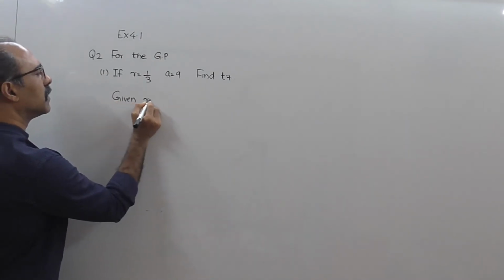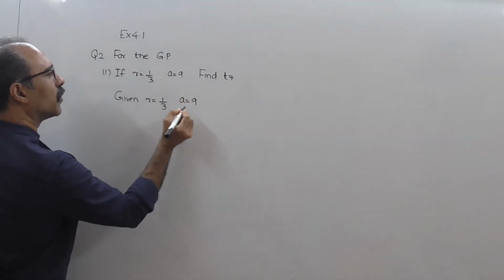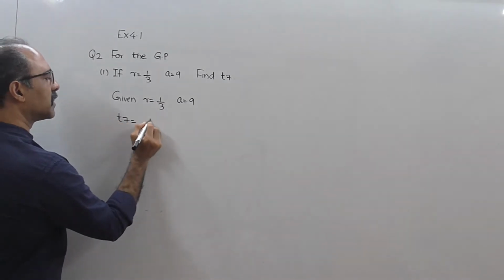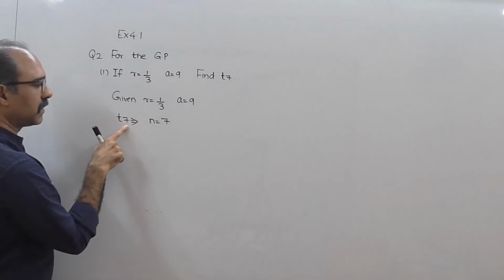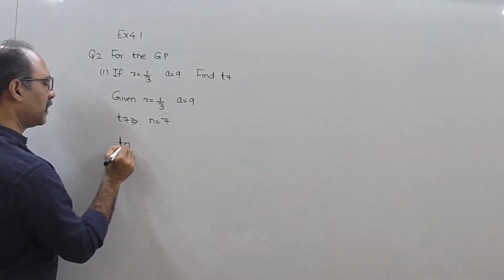Given R equal to 1/3, A equal to 9, we have to find T7. T7 means n equal to 7. We have to find the value for T7.